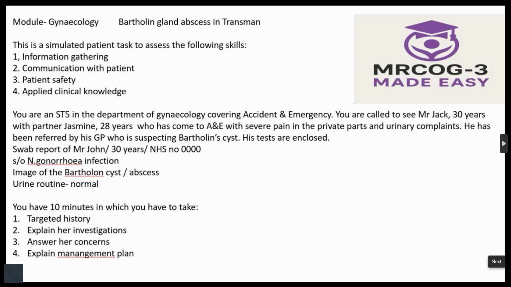Okay. Now, can you tell me about your personal habits? Do you smoke or take alcohol? Pardon me for asking. Do you take any recreational drugs? If he says yes to smoking, you say, let me tell you, Jack, smoking is not good for health. It can harm the reproductive system and it will act on the genital organs also. If you permit, I'll connect you to the NHS smoking cessation program so that they will help you to quit smoking. Will that be fine? Same thing with alcohol also, de-addiction.